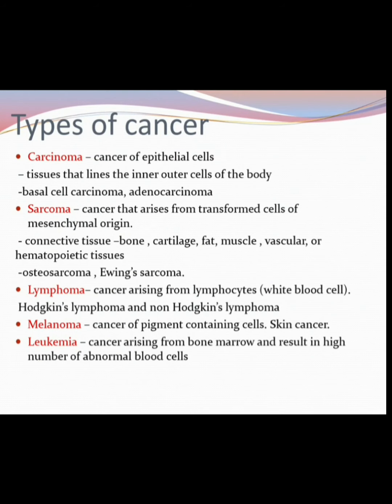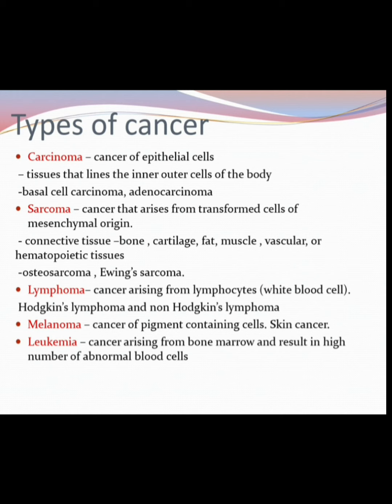Coming to types of cancer, first is carcinoma, which means cancer of epithelial cells, the tissues that line the inner and the outer surfaces of the body. Examples are basal cell carcinoma and adenocarcinoma. Adenocarcinoma is the cancer of glandular epithelium. It can be squamous cell carcinoma, which means the cancer of squamous cells.